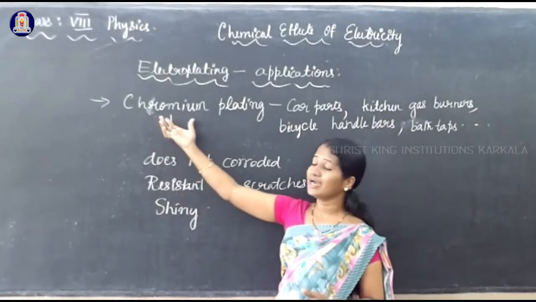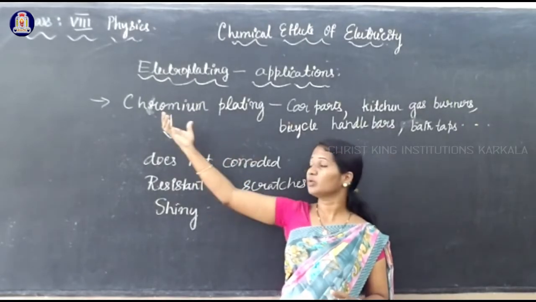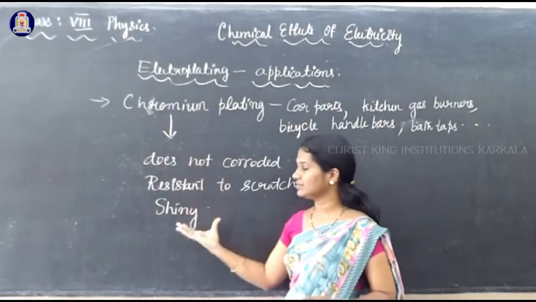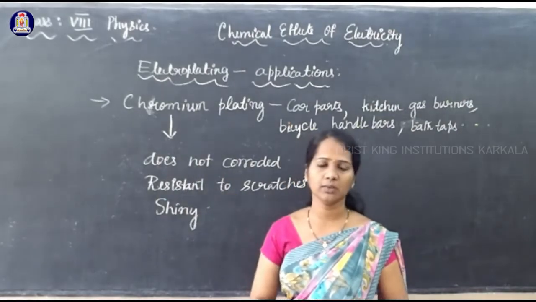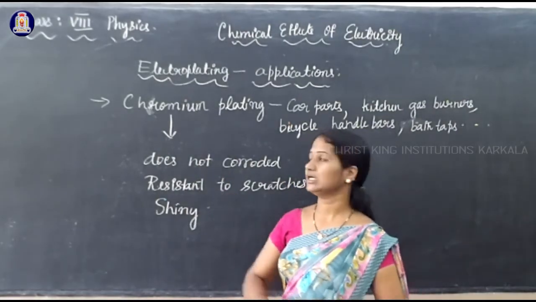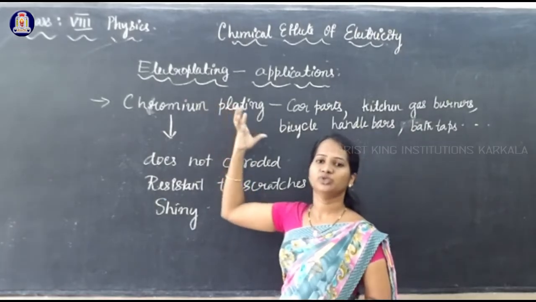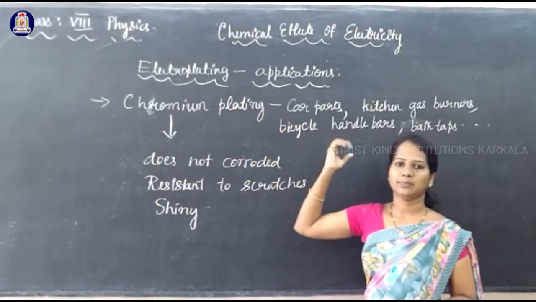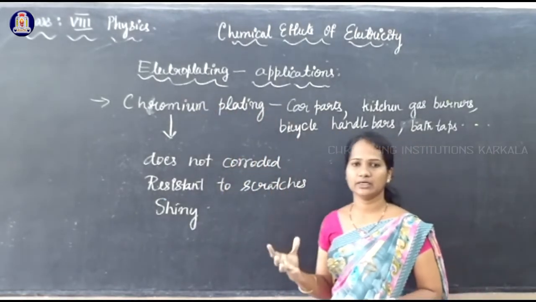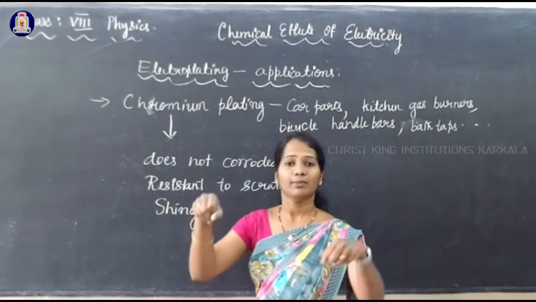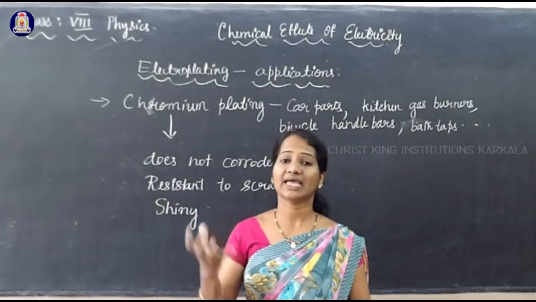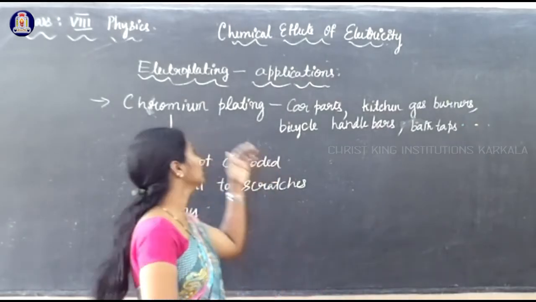But why can't we make these items from chromium itself? As I said, these are the advantages of chromium. Chromium plating is done over objects like bath taps, kitchen gas burners, car parts, bicycle handlebars. Why? Directly we can make them using chromium.